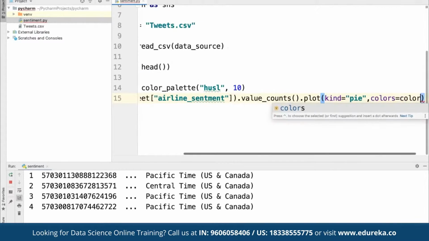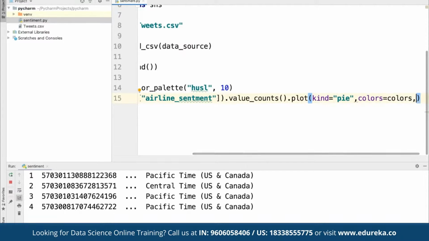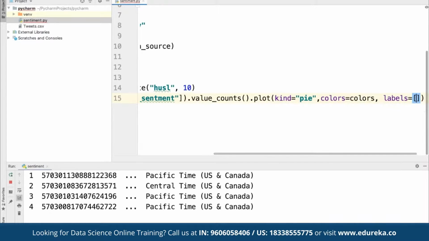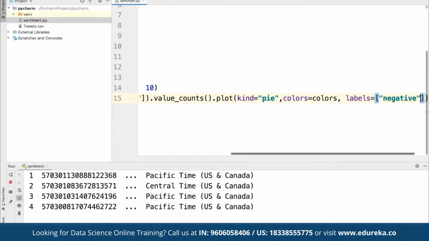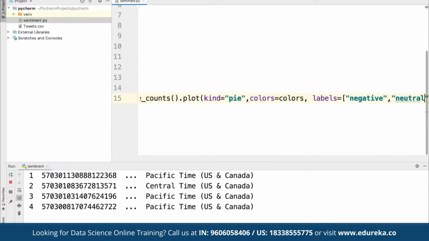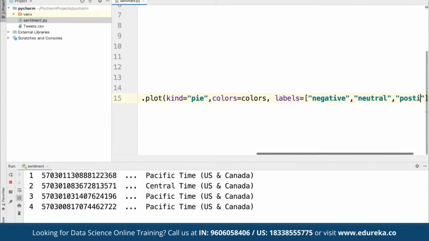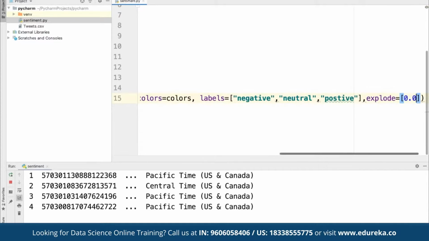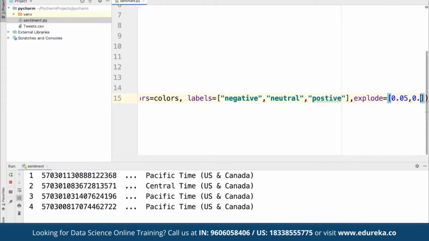And for the colors, we are going to make use of the same colors tab, and we can define labels as, first of all, the first label is going to be negative, second one neutral, and the third one positive. Now here we can give the explode range as 0.5, then 0, then 0.2, and then 0.04, depending upon the labels.